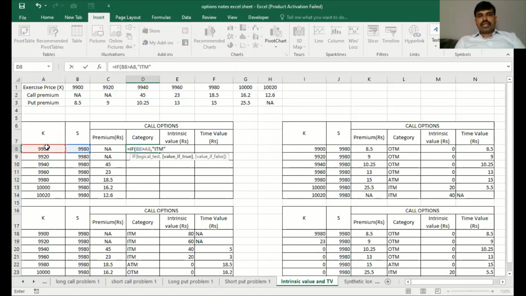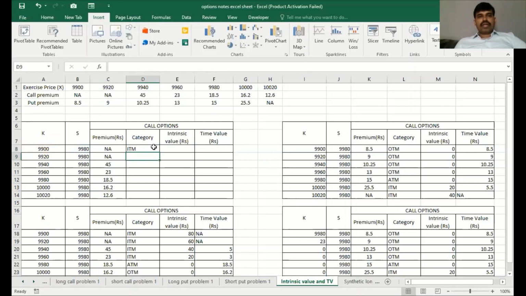Then the next one: if the spot price is found to be exactly equivalent to the exercise price, then we say that this is an at the money option. And if the spot price is found to be neither of those, that means the spot price is lesser than the exercise price, then this will be nothing but an out of the money option.